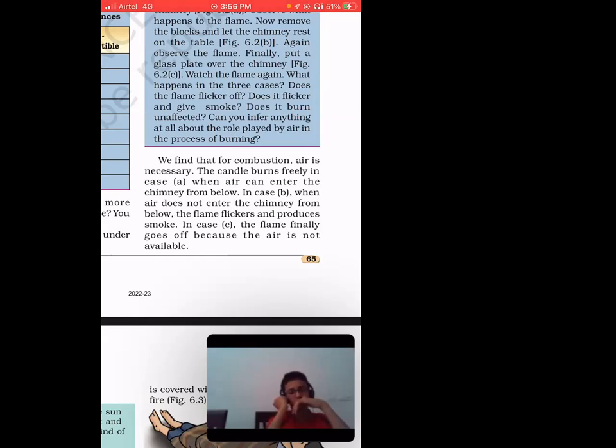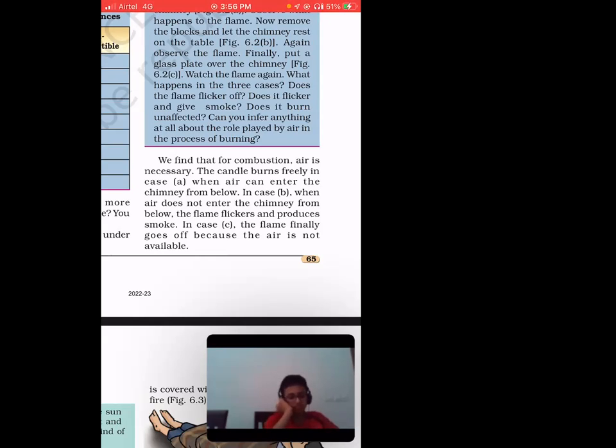So in starting, when a little amount of oxygen is being given, there will be a lot of smoke, right? But once the charcoal or the coal gets a sufficient amount of oxygen, it will burn normally, and heat and light will be produced.